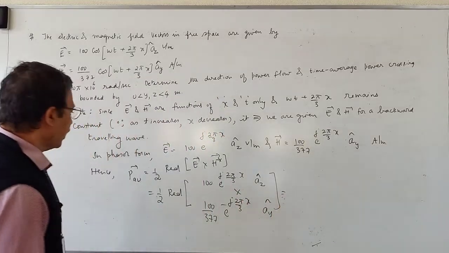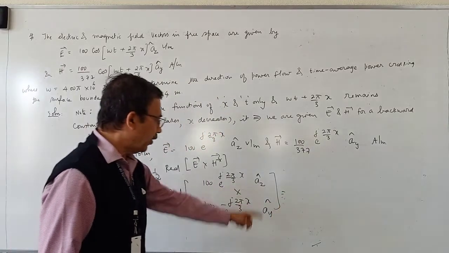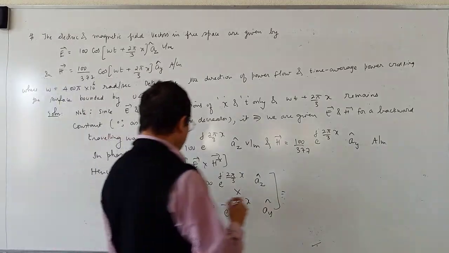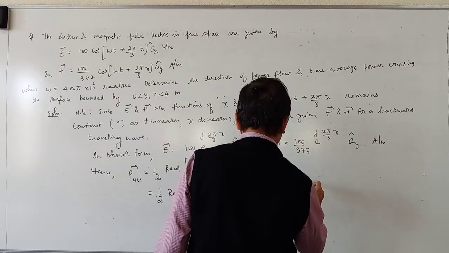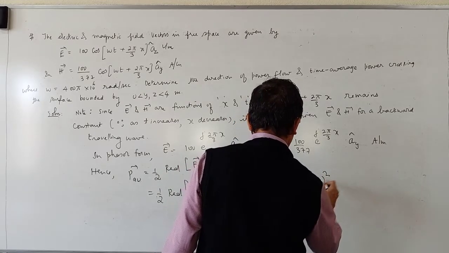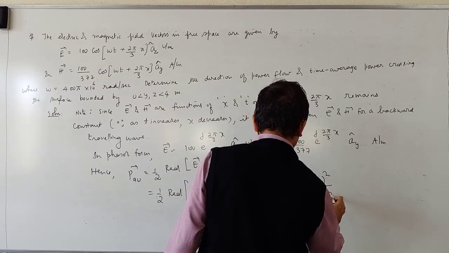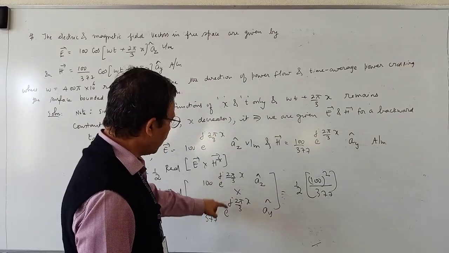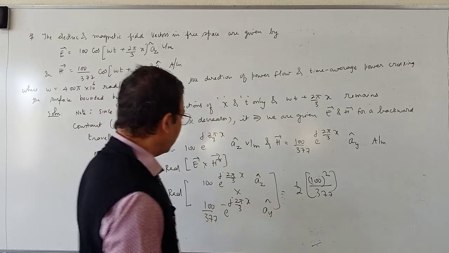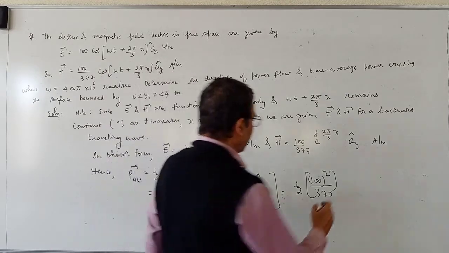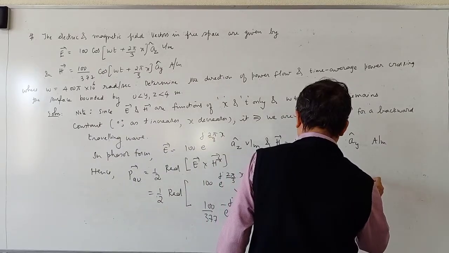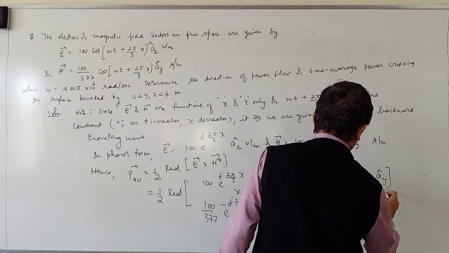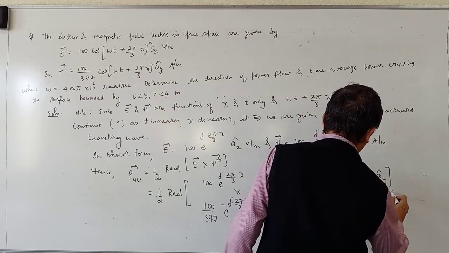So az cap cross ay cap is minus ax cap. So you get half into 100 square divided by 377. If you multiply these two exponentials, you get e to the power 0, which is 1. Az cap cross ay cap is equal to minus ax cap.